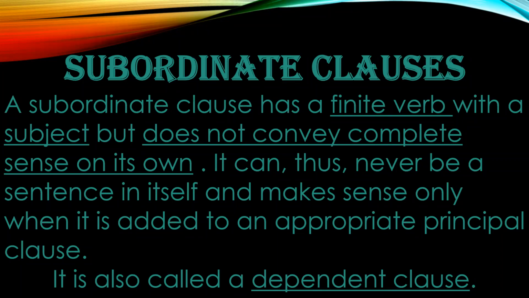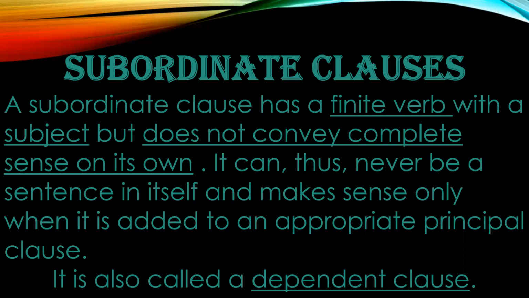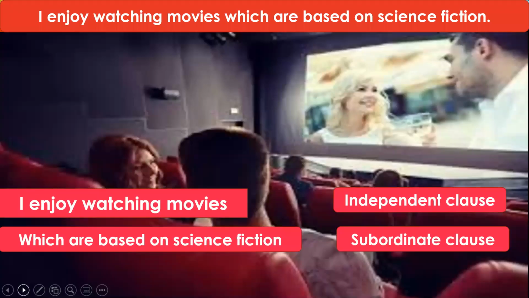Then only it made sense. Otherwise, subordinate clauses do not convey complete sense and they cannot stand as a sentence on their own. Therefore they are called dependent clauses. These are the three main kinds of clauses. Now, let us see an example of subordinating clause. I enjoy watching movies which are based on science fiction.